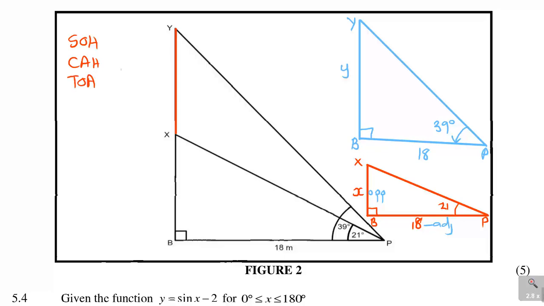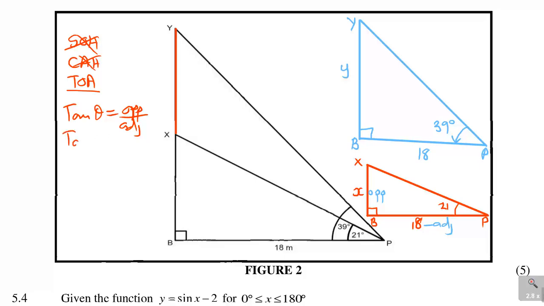Now you need to know this from my lessons. We're given opposite and adjacent. So SO has got hypotenuse, we don't want it. CAH has got hypotenuse. TOA has got opposite and adjacent. So what does it say? It says tan theta is opposite over adjacent.